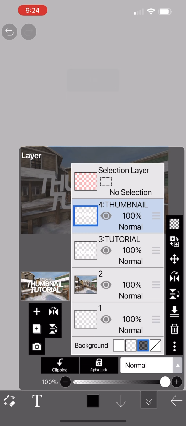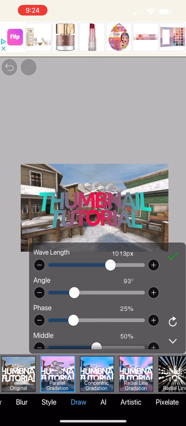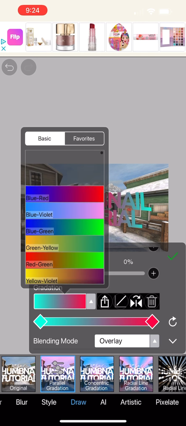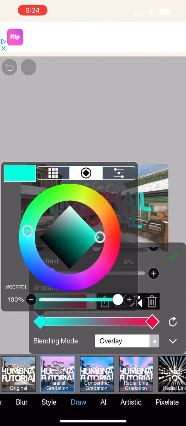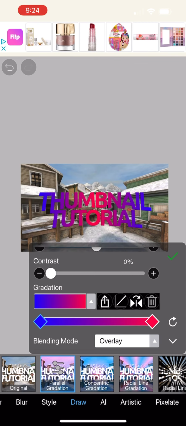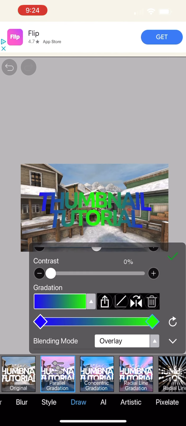And so we're going to drop both of these in the same layer, add a layer, clip it, FX, draw, and now I'm going to change my gradation. There's a lot of presets in here. You can use them if you like, but I like to make my own color. So just click on the color there, and then you can click a palette, but I like to just use the color wheel. I'm going to go with a dark purple and a green.